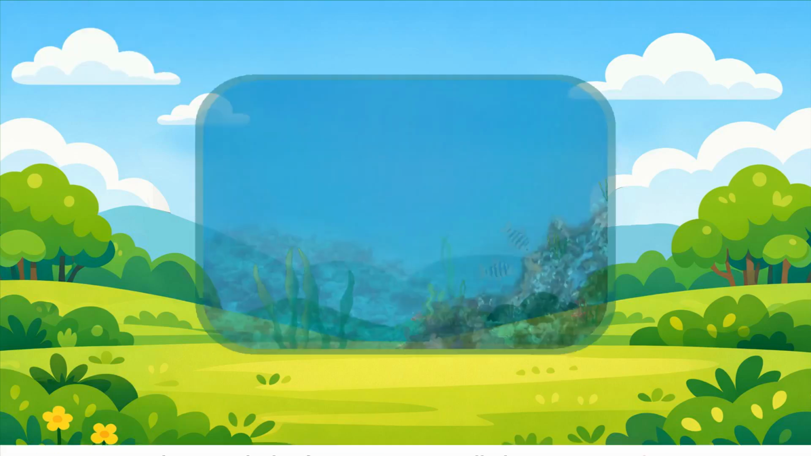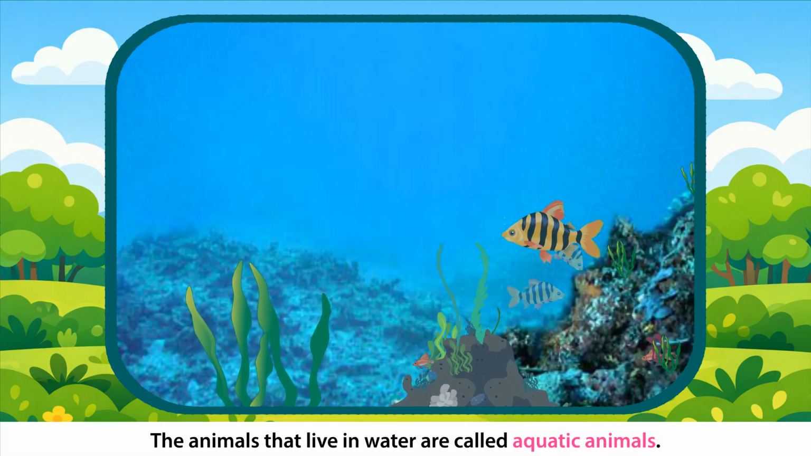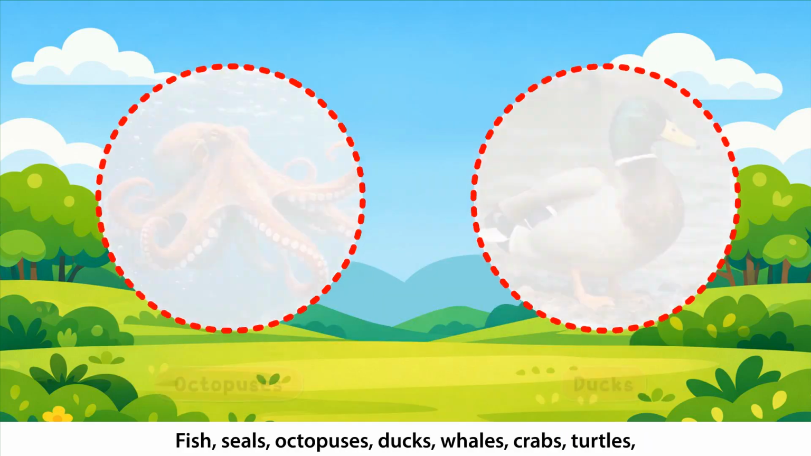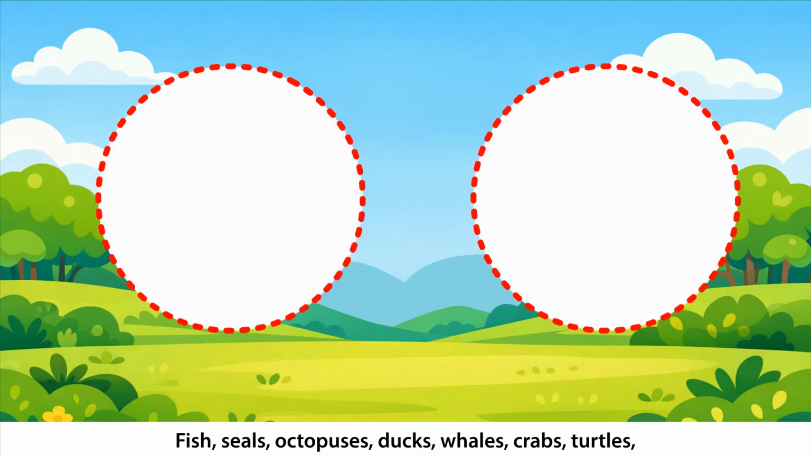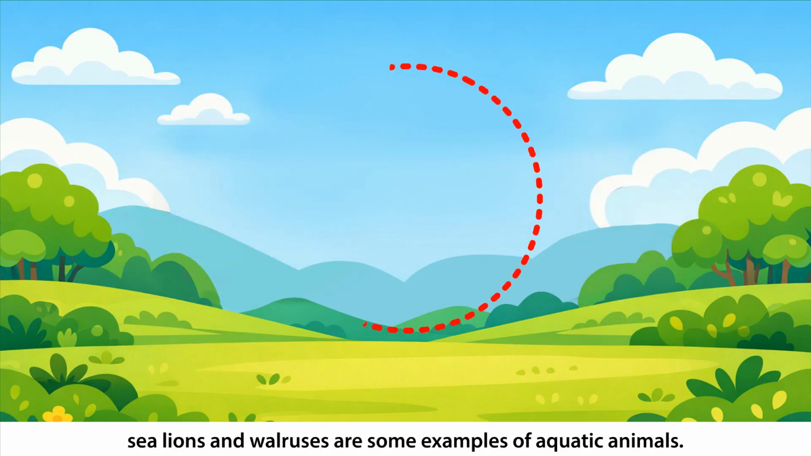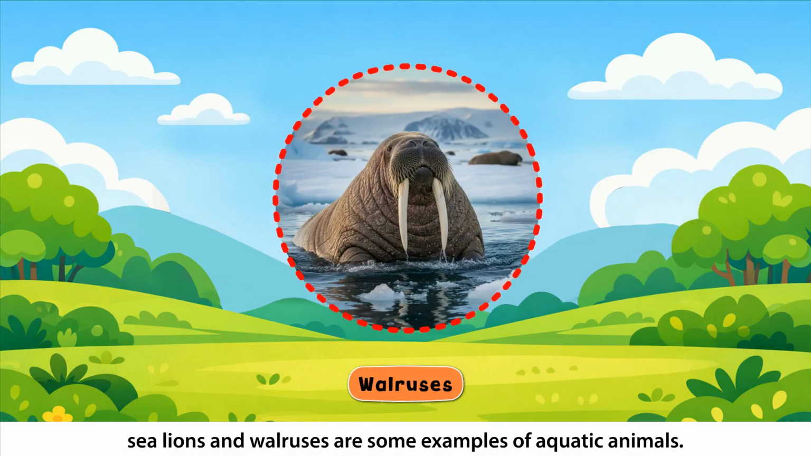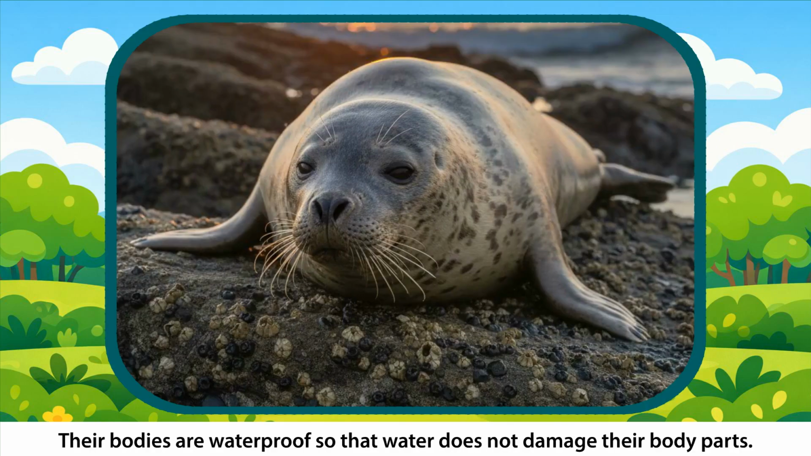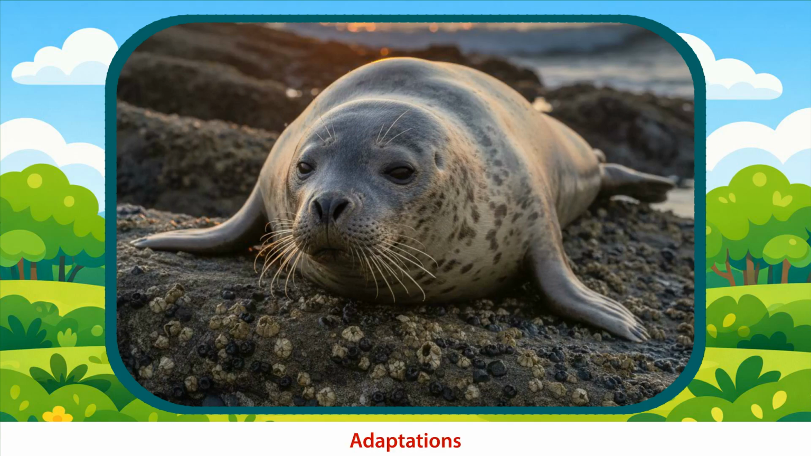Aquatic animals. The animals that live in water are called aquatic animals. Fish, seals, octopuses, ducks, whales, crabs, turtles, sea lions, and walruses are some examples of aquatic animals. Their bodies are waterproof so that water does not damage their body parts.